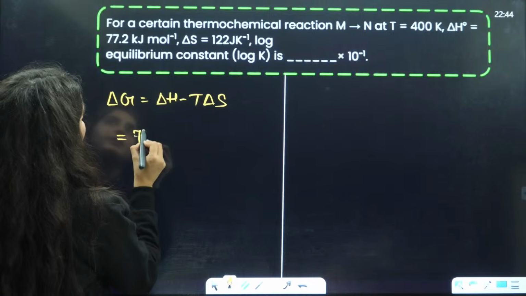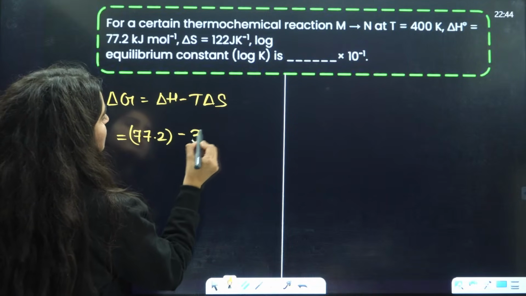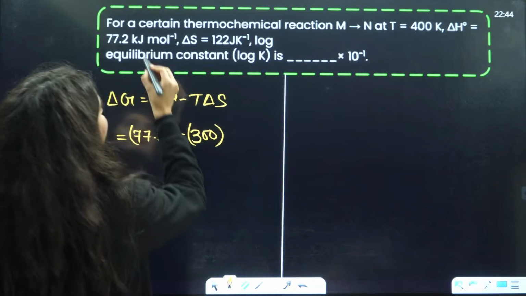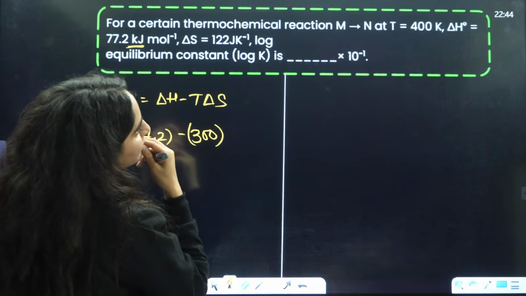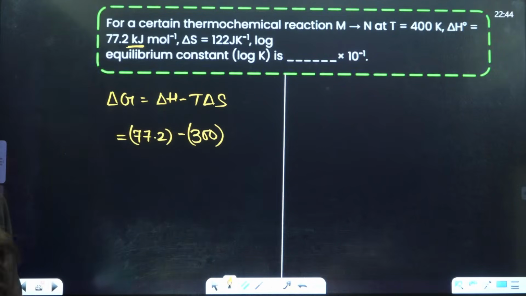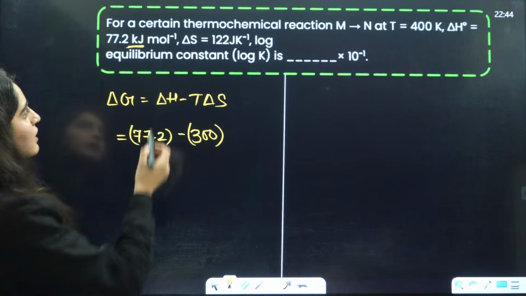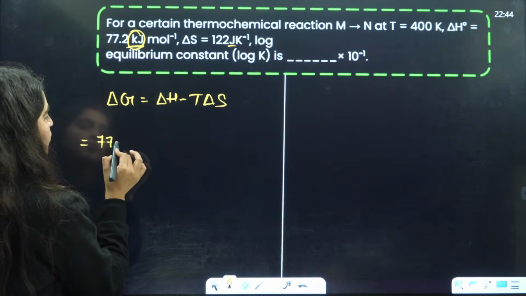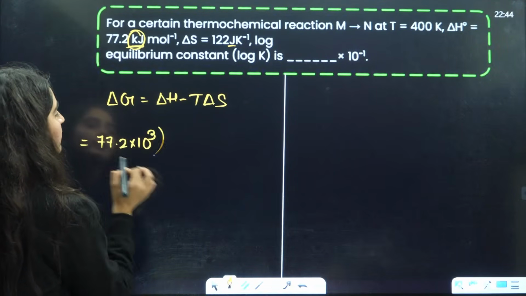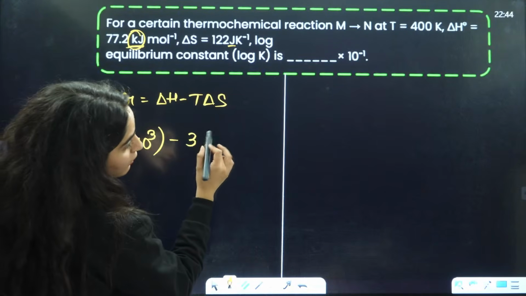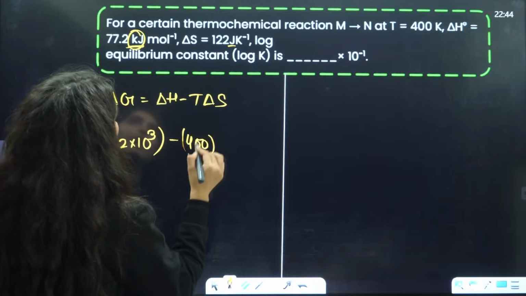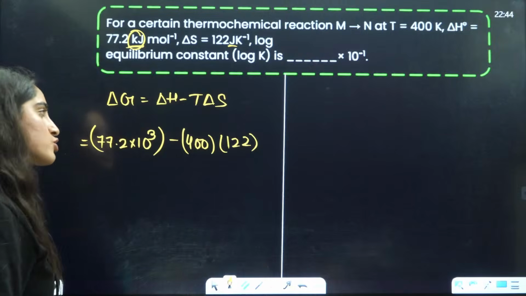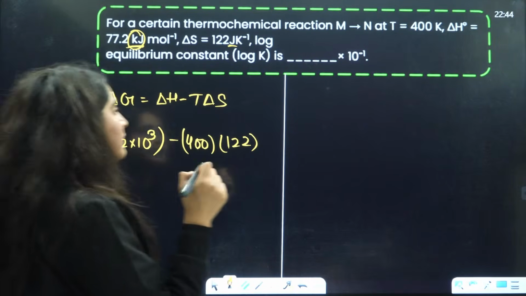This is going to be 77.2 minus 300, and this is in kilojoule. So convert it into joule, right? This is in kilojoule, this is in joules, so you need to convert everything into joules. So it will be 77.2 multiplied by 10 raised to power 3 minus 400, and what is delta S? That is given in joule only. So it is 122, right? Just solve this value here and then put it here.